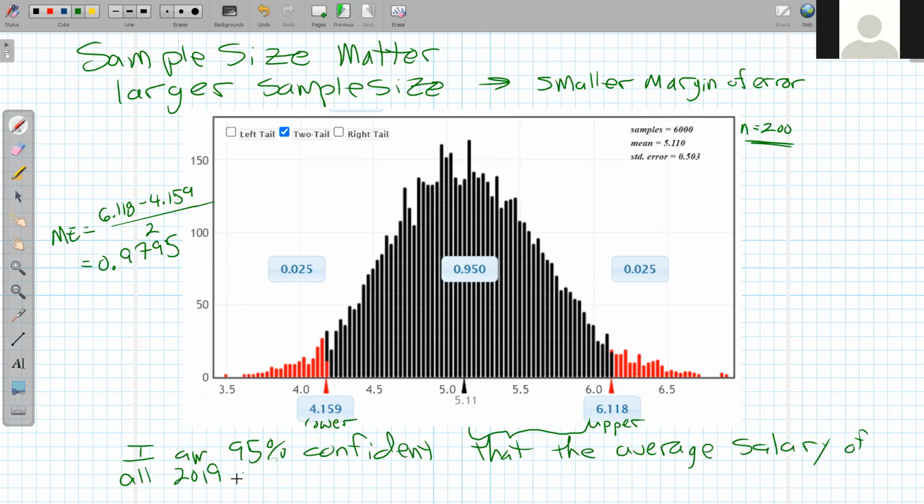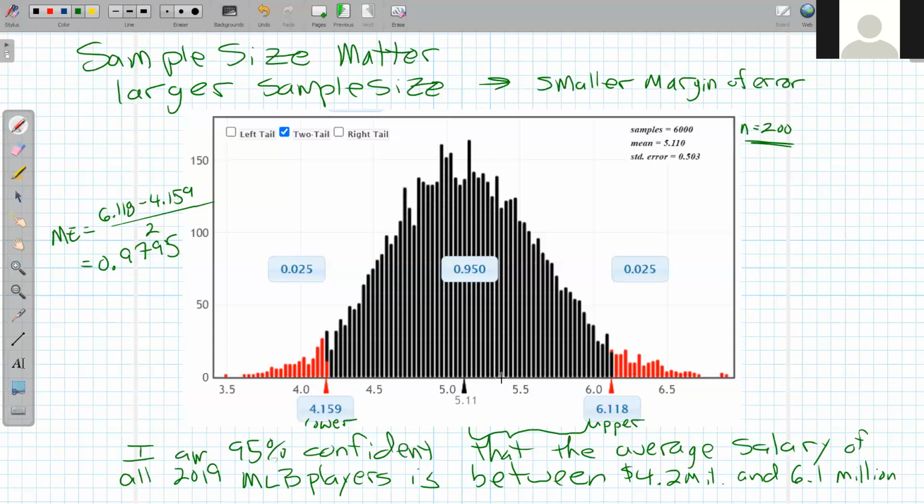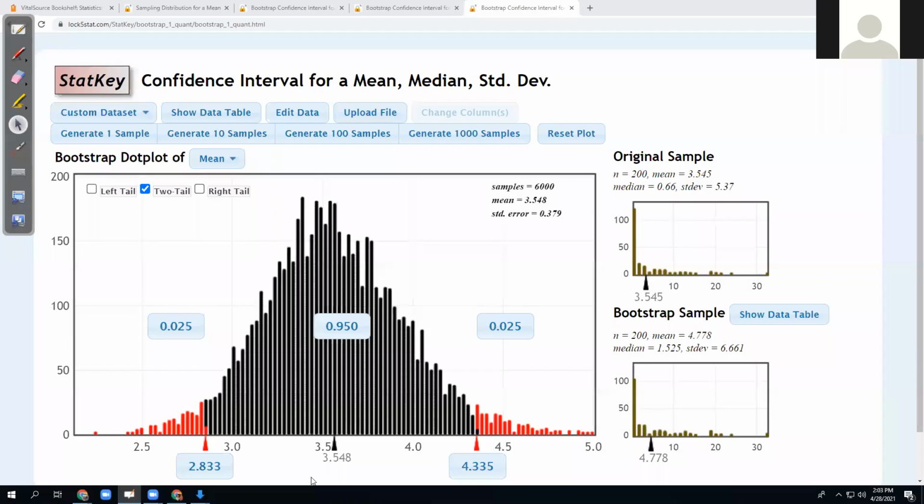So the average salary of all 2019 Major League Baseball players is between, this one says about 4.2 million and about 6.1 million. In this case, I happened to get the actual population mean, which is over there, but in reality, we never know that. In this other sample and distribution I made, I was estimating the average baseball player salary was between 2.8 million and 4.3 million, and I missed the average this time.